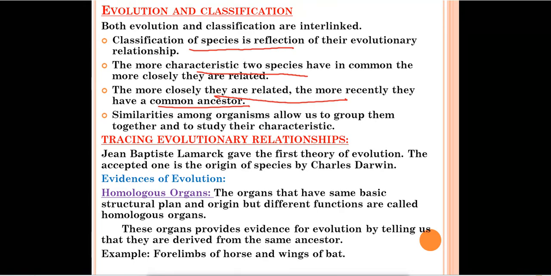And the last one: similarities among organisms allow us to group them together and to study their characters. If organisms have common similarities, we can make one group for them. Suppose we have group number 1 and group number 2. The organisms which have the same characteristics we can put in group number 1, and the organisms which have different characteristics we can put in group number 2. So it makes our study easy, and we can study their characteristics also. So this was all about evolution and classification.